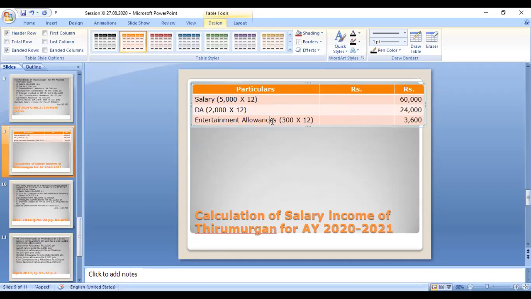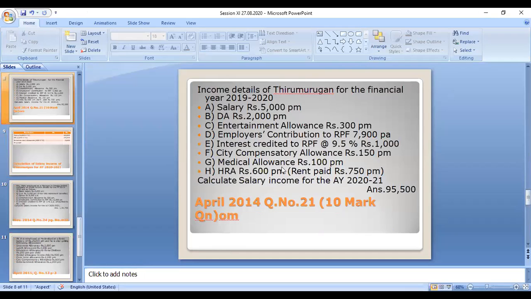Okay. Next one is employer's contribution to recognized provident fund.